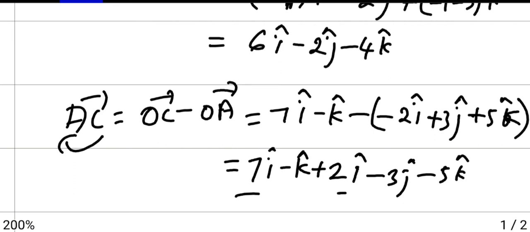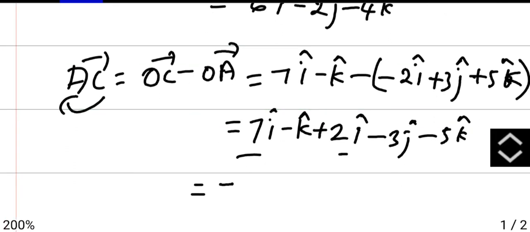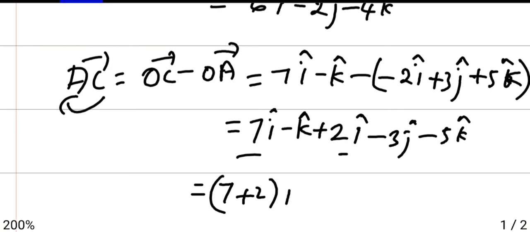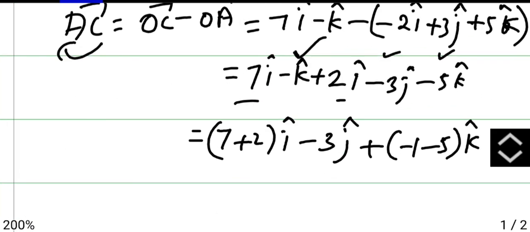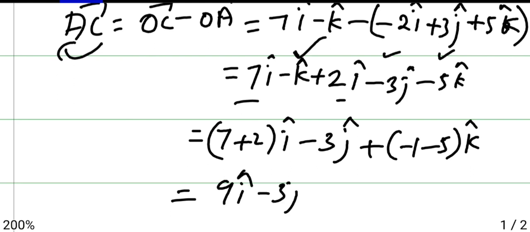Again i and i you consider, it will be 7 plus 2, 9i. Then we don't have a j, so write it as it is, there is only one term, minus 3j. Then k: minus 1 minus 5, so minus 6k. So it will be 9i minus 3j minus 6k. So this is your AC.